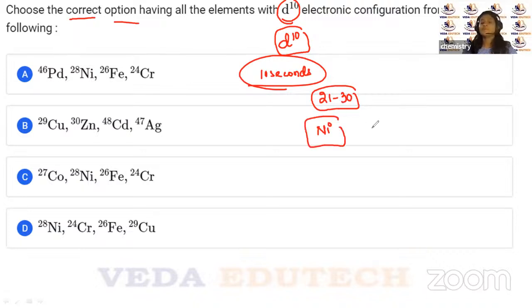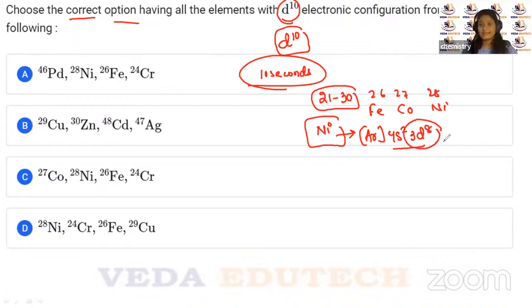Okay, so if you talk about nickel, we know that it is 28, right? Fe, Co, Ni, so this is 26, 27, 28. So this is argon 18, 4s2, 3d8. So we see that this is not d10, this is d8, right?